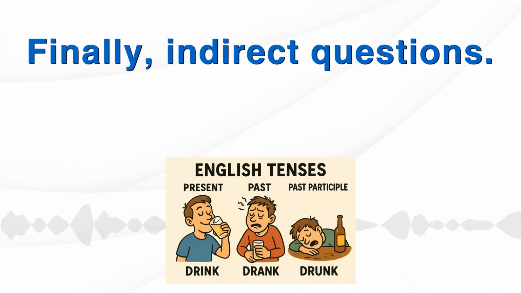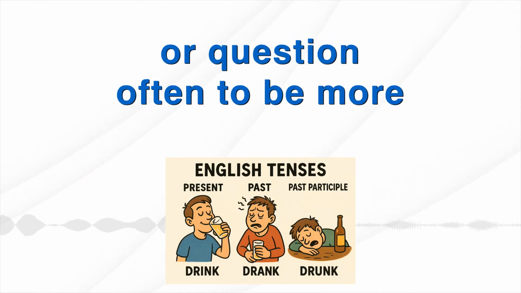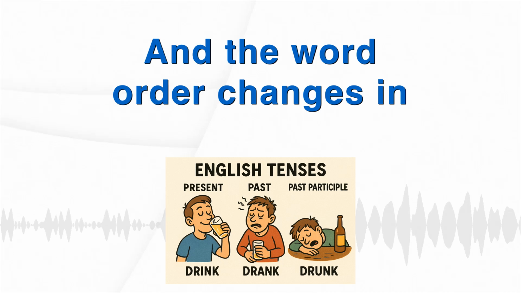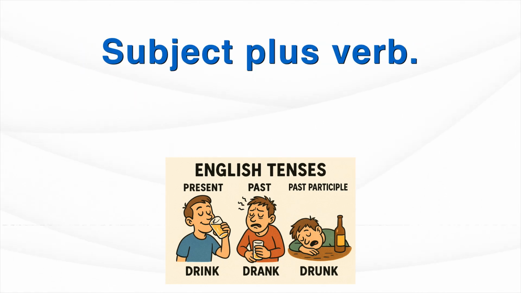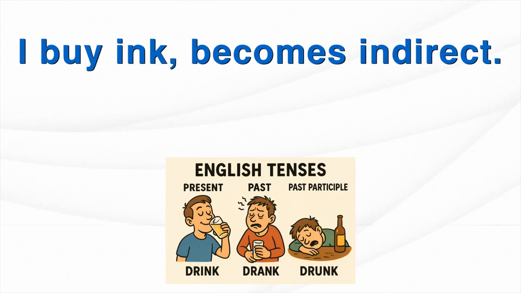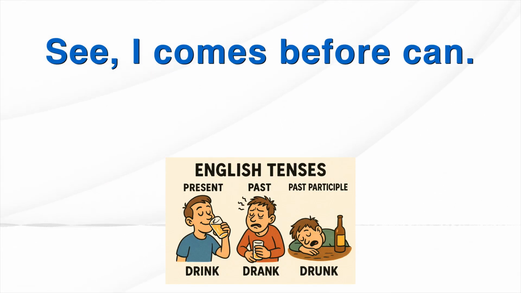Finally, indirect questions. These are questions inside another sentence or question, often to be more polite, softening the question. Yes, and the word order changes in the question part and goes back to the normal statement order, subject plus verb. So the direct question "where can I buy ink" becomes indirect, like "can you tell me where I can buy ink?" See, I comes before can.